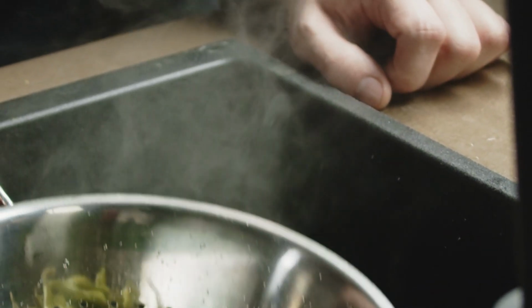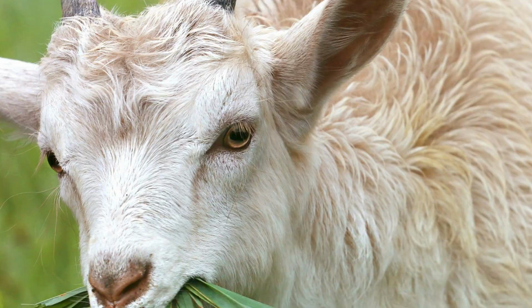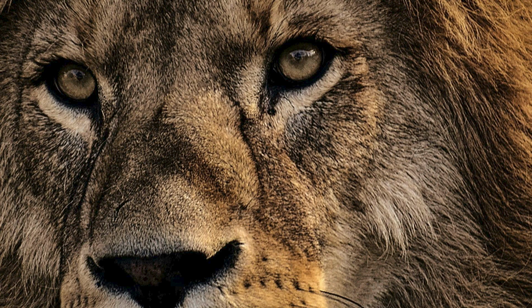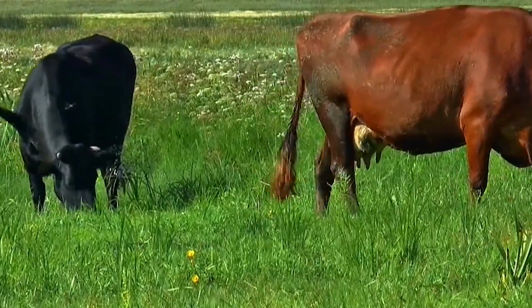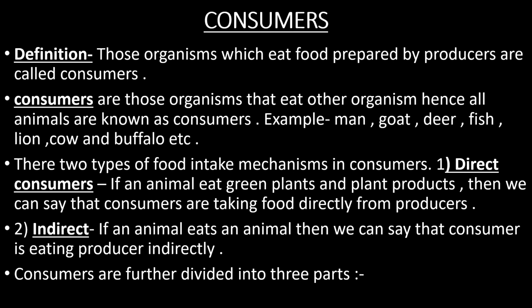Examples are man, goat, deer, fish, lion, cow, and buffalo. So all of them consume other organisms as their food. For example, man takes fruits and vegetables. Some men take meat also. Goat, deer, fish, lion, all of them take food from other organisms. There are two types of food intake mechanisms in consumers.